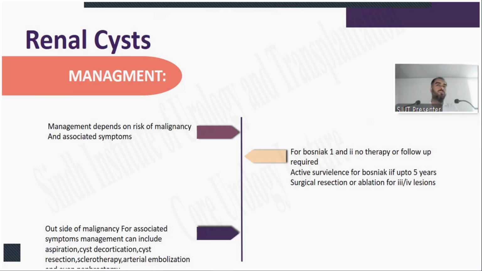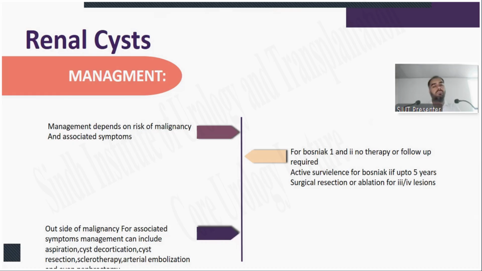If there is any suspicion of malignancy, if we have the knowledge of the Bosniak classification that was just told to us, we will order CT renal triphasic with 3 phases. We will see the enhancement, we will see the wall of the cyst, we will see what the internal components are. How many septa are there? Are the septa enhancing on the contrast, or is there any calcification?